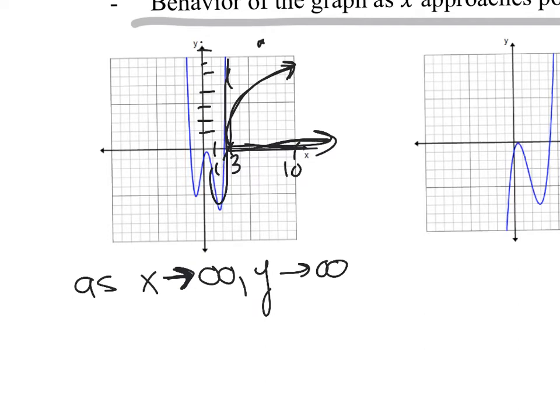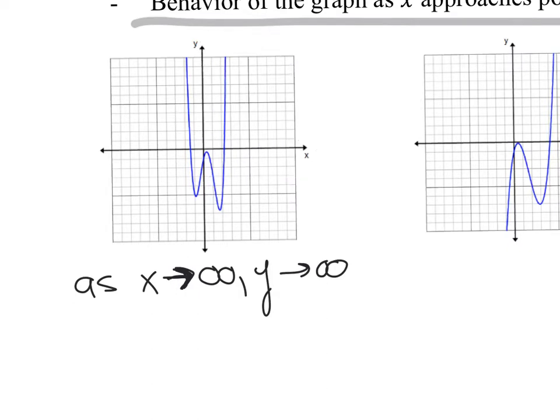Okay, so let me erase. These x values here are all getting positive. Now it looks like x stops here, but because it goes to the end of the graph, there's an arrow and it's slowly still curving, right? It was real quick here, but now it's real slow, but it's still headed to positive infinity. What happens to y? It's also going to positive infinity. Okay? And then we've got to do the other direction.